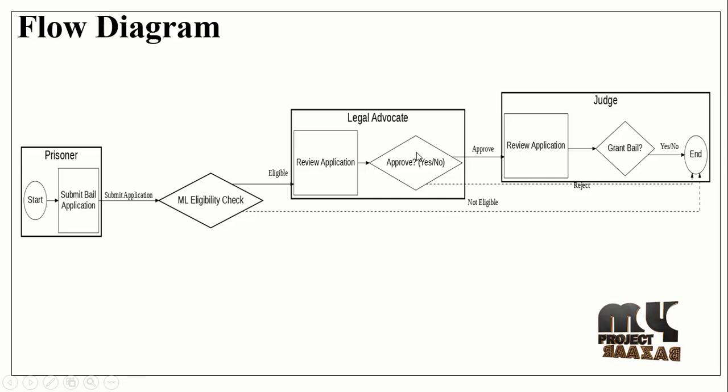Then he forwards it to the judge, or else it will be rejected in the legal advocate section. Then finally, logout. Let's see the output for the legal advocate module.